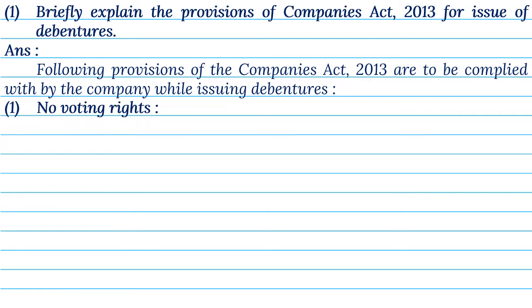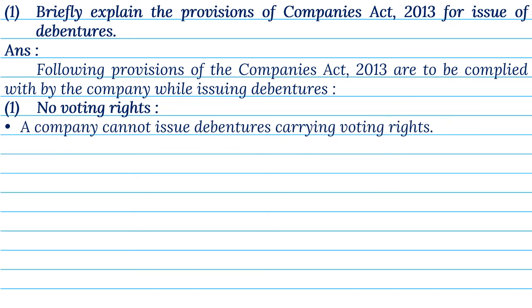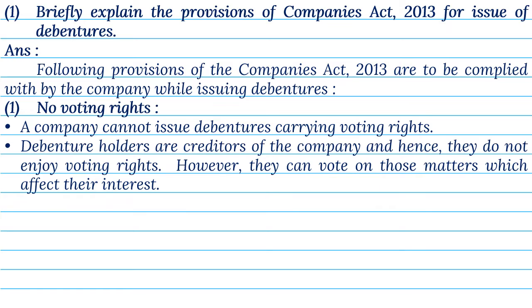1. No voting rights. A company cannot issue debentures carrying voting rights. Debenture holders are creditors of the company, and hence, they do not enjoy voting rights. However, they can vote on those matters which affect their interest.